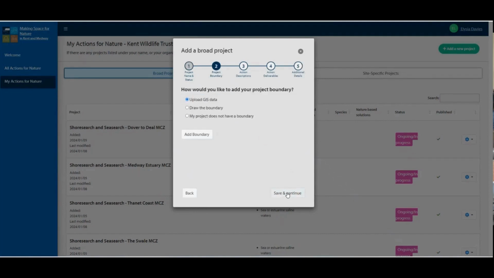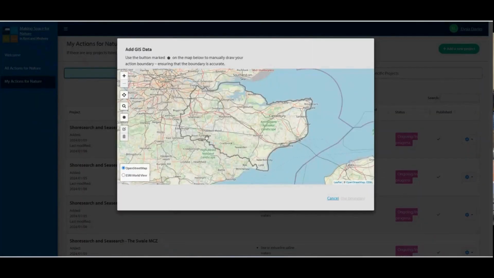Next, you'll add a boundary to your project. Choose from 3 options. You can upload a file from GIS, you can draw the boundary on our web app using the highlighted polygon selector, or you can select My project does not have a boundary if it spans an administrative boundary. If you're uploading a GIS file, make sure you create a zip file with all shapefiles included.